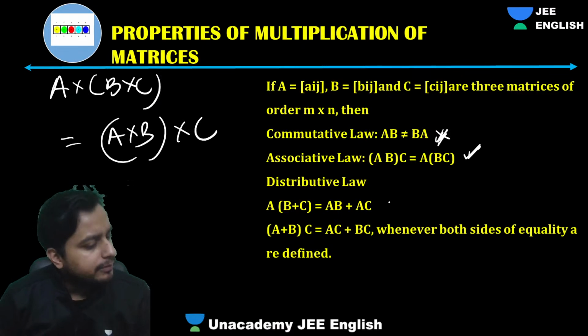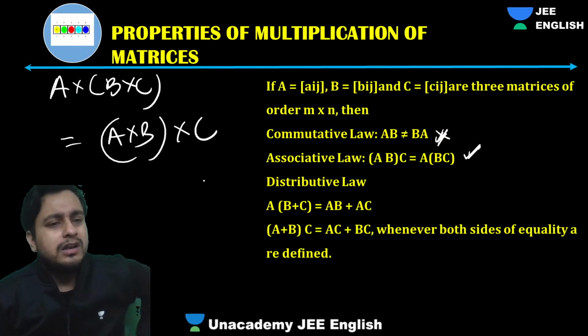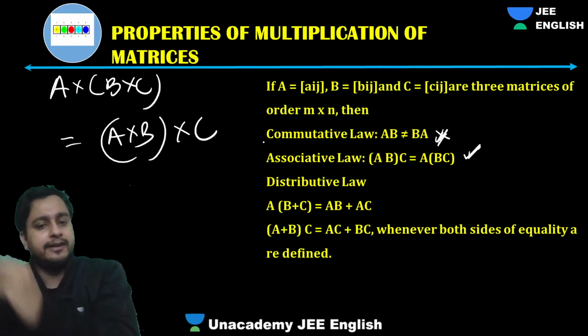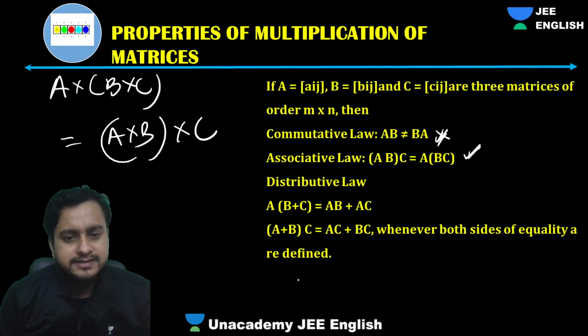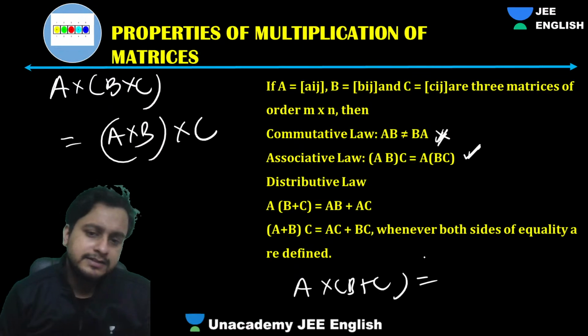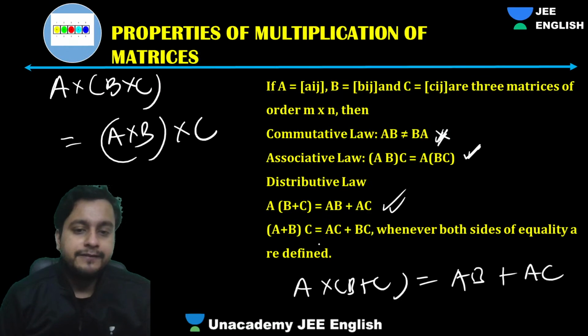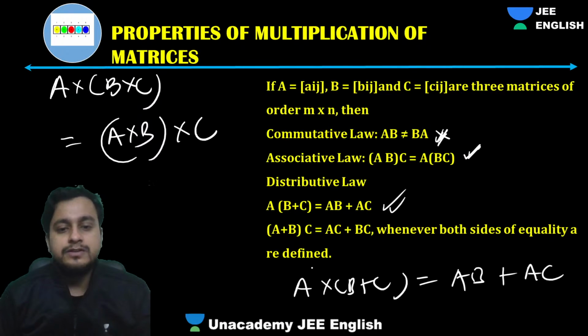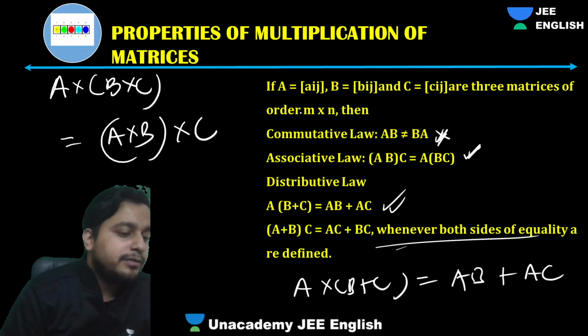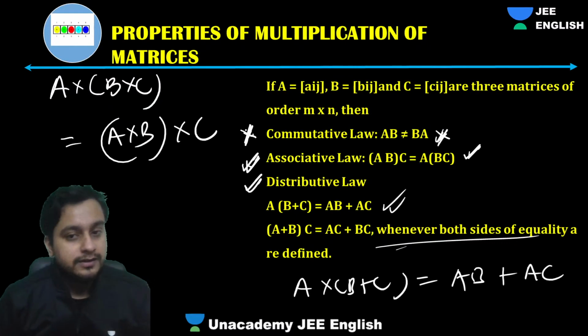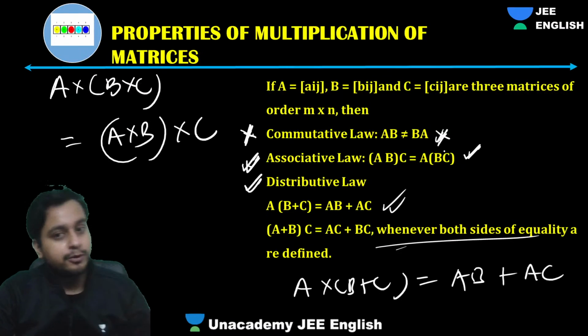Also distributive law will be holding because that is not at all important, right? Because we are not reversing it, because the order is maintained. You can check it also. It's pretty easy. So guys, A cross B plus C, we can write it as AB plus AC. Okay, so that is absolutely fine. So as this one, guys, obviously this is very, very important that distributive will be holding, but associative also will be holding, but commutative law will not hold. Clear? Because we've proved it just now.